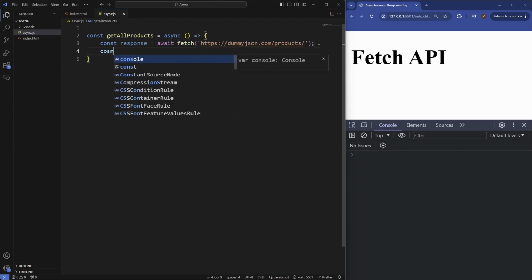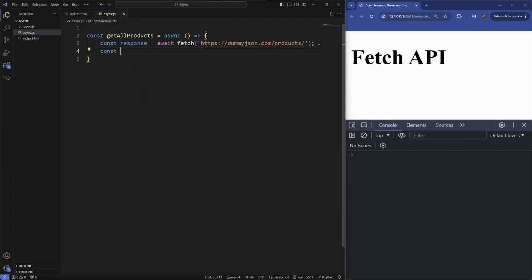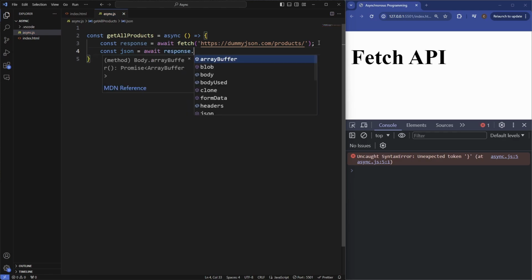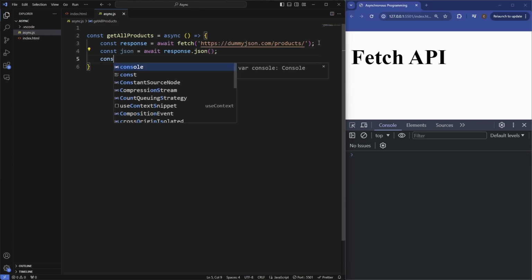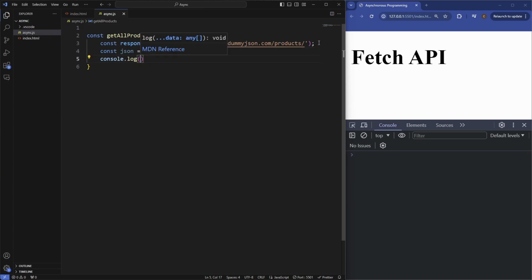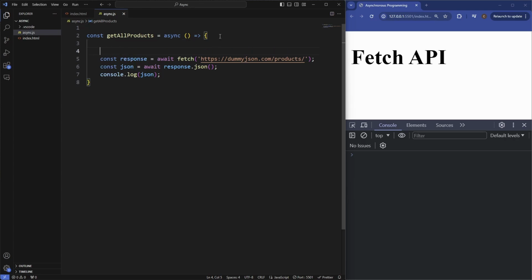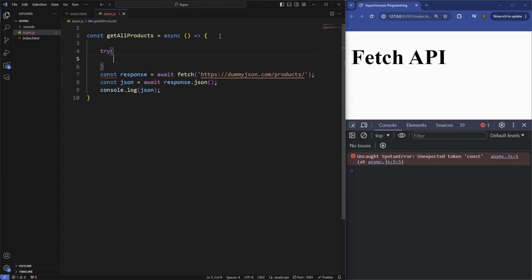and then we want to turn this into JSON. So we'll say const json is going to equal another promise, which is going to be our response.json. So we get our response in a JSON format, and then we'll just console.log json. So you can see how easy and much more readable it is to work with async await when working with promises.